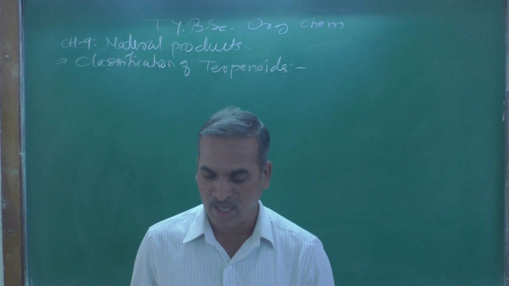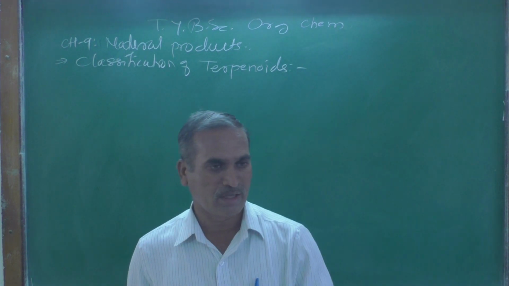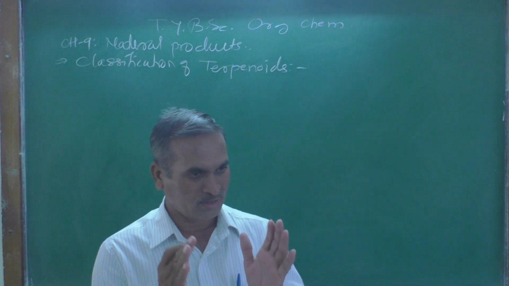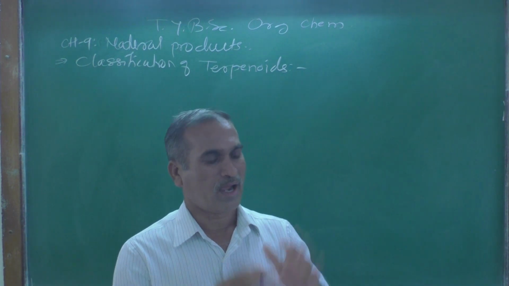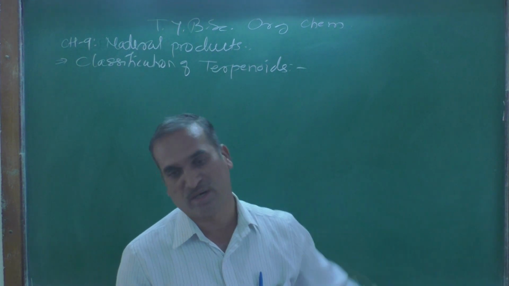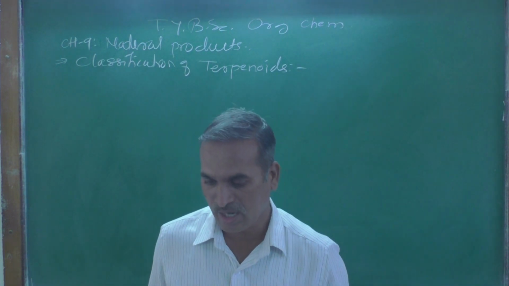Terpenoids are classified at 3 different levels: level number 1, the second level, and the third level. In this way, these terpenoids are classified.